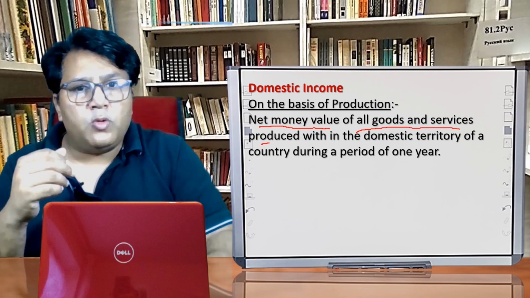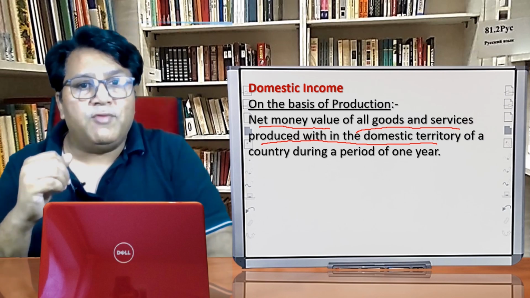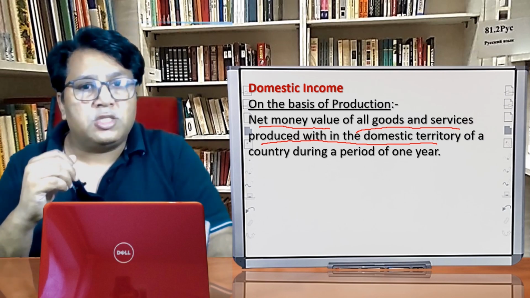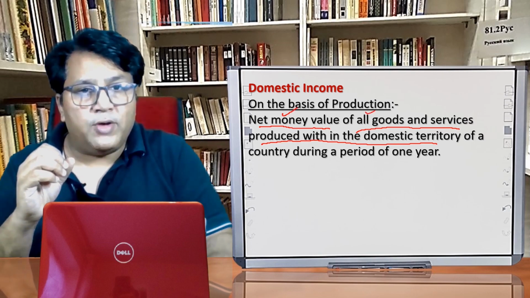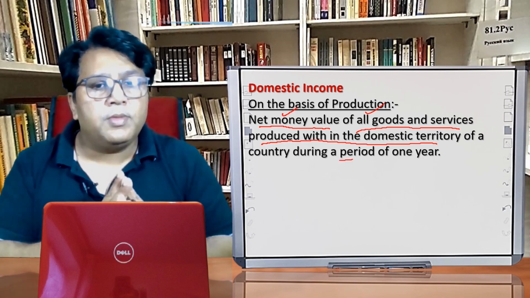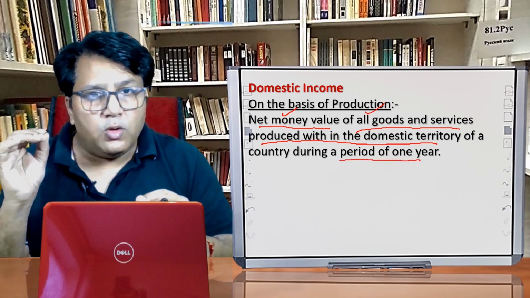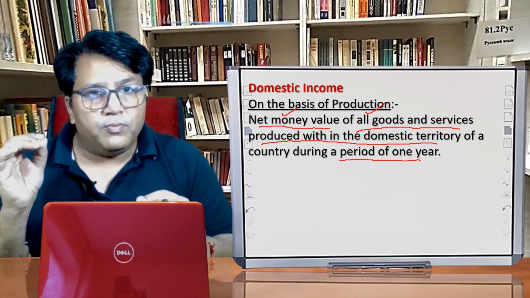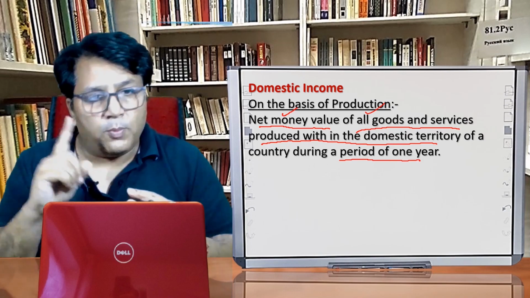So when we are talking about the domestic income on production basis, it is the money value of all the goods and services produced within the domestic territory during a period of 1 year. I hope the definition is clear. Domestic income is the sum total of the money value of all the goods and services produced within the domestic territory over a period of 1 year.